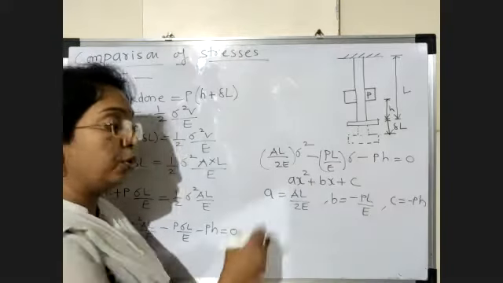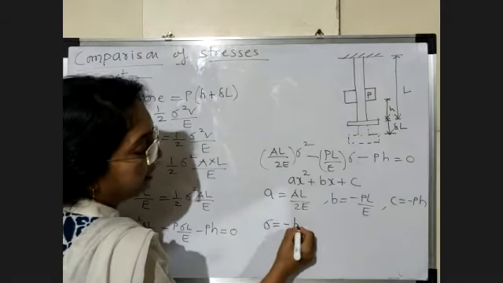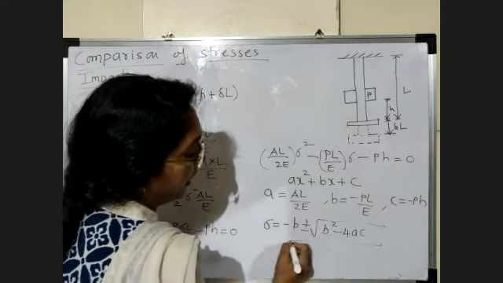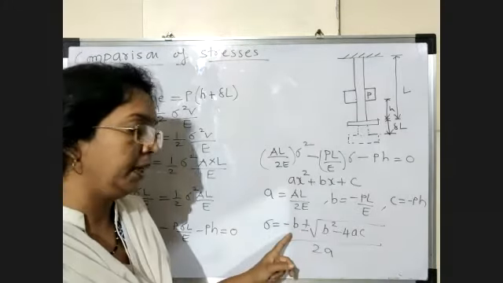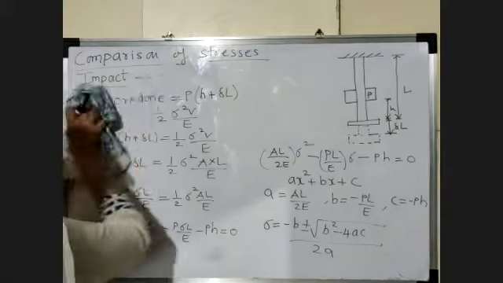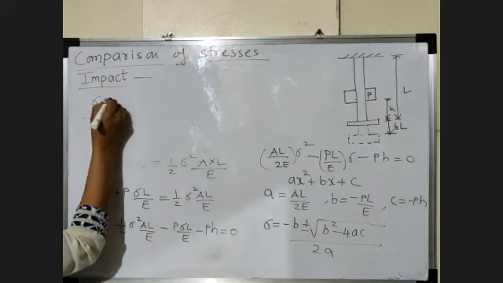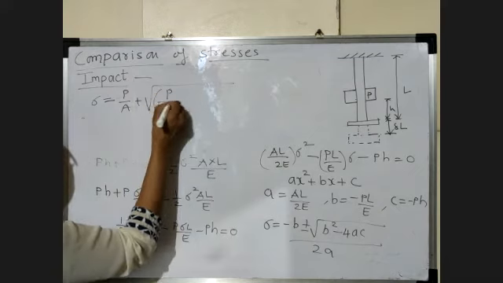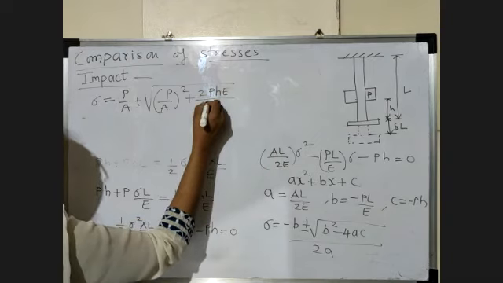So how to find the roots of this equation? So x, or we can say sigma, is equal to minus b plus or minus under root b square minus 4ac divided by 2a. Now in this equation we put the value of b, that is minus PL by E, value of a, value of c, and after simplifying we get sigma is equal to P by A plus under root P by A bracket square plus 2PHE upon AL.